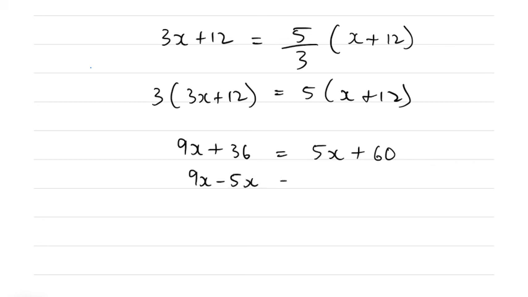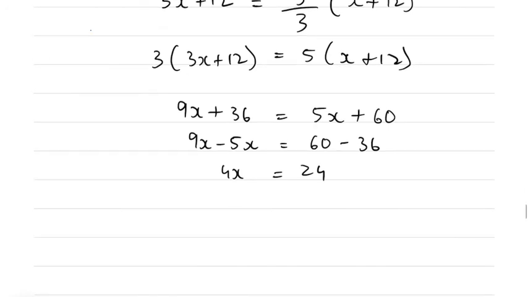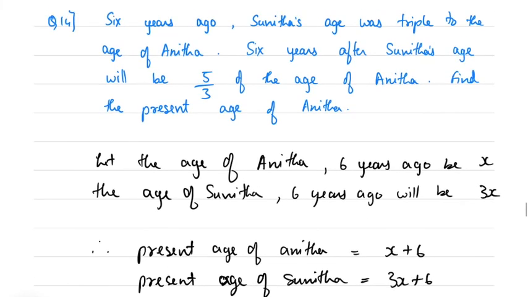Okay, x terms on one side. So 9x minus 5x is equal to 60 minus 36, which is 4x is equal to 24. 60 minus 36 is 24, right? Yeah. So x is equal to 24 upon 4. So x is equal to 6.